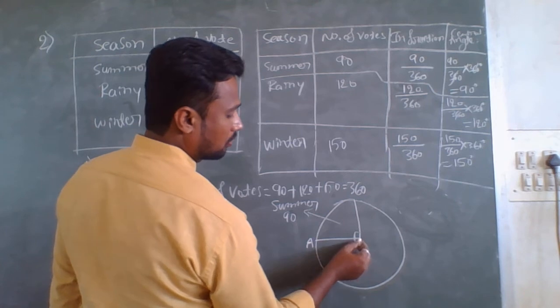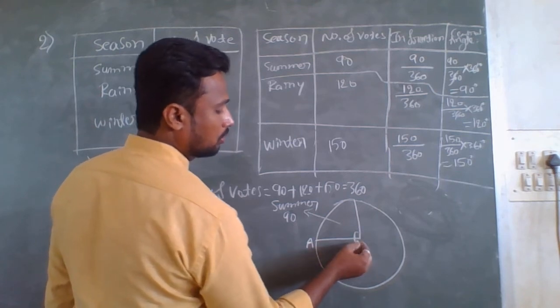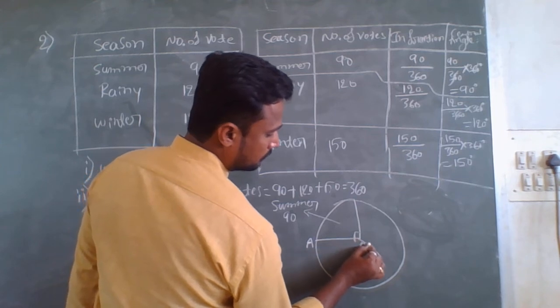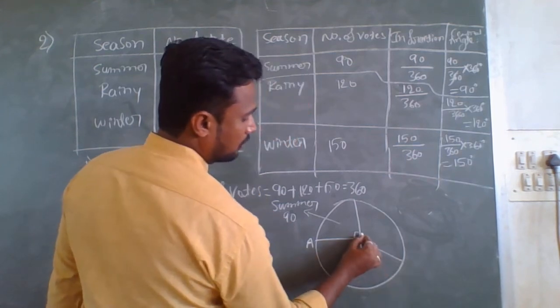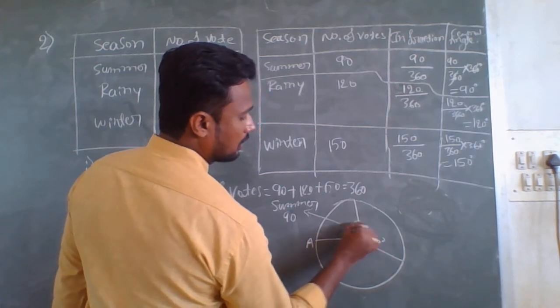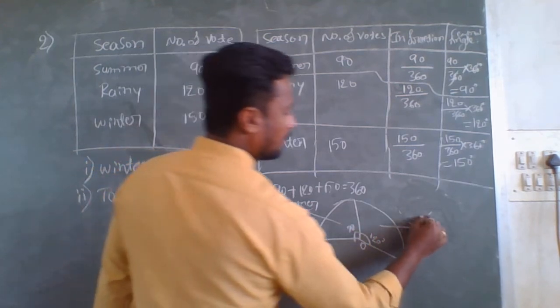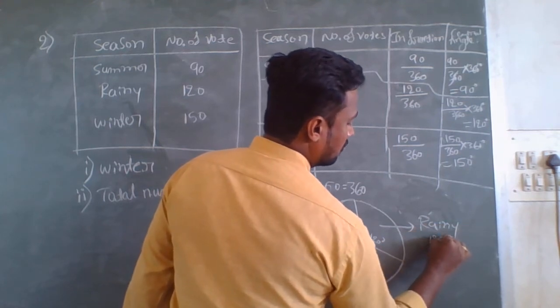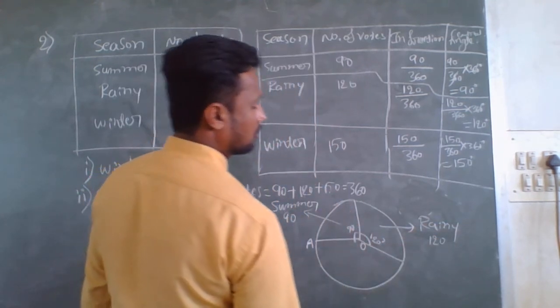Now again place the protractor on point O and consider 120 degree. Here, this angle is 120 degree. This is 90 degree, and this shows rainy. It is of 120 votes.